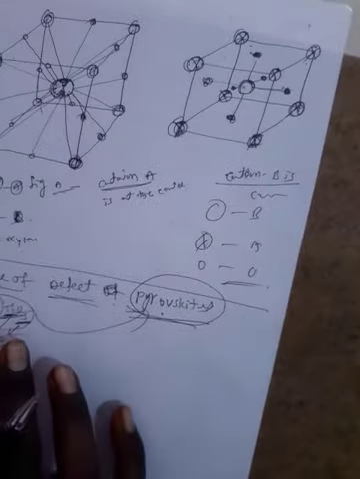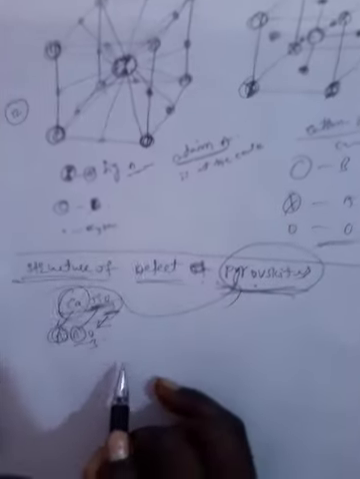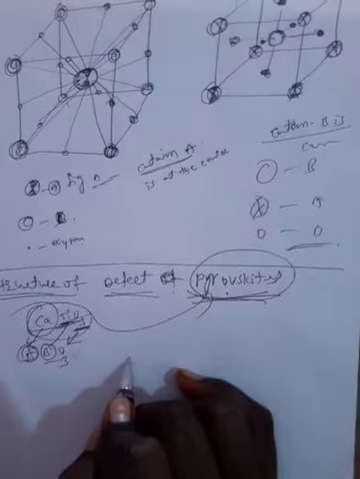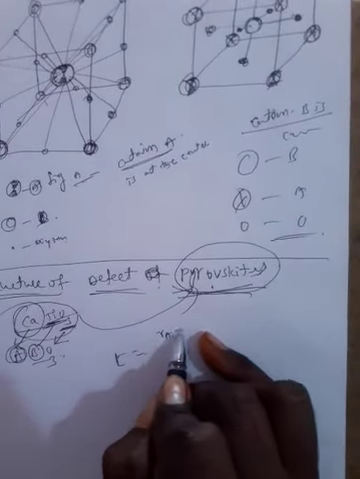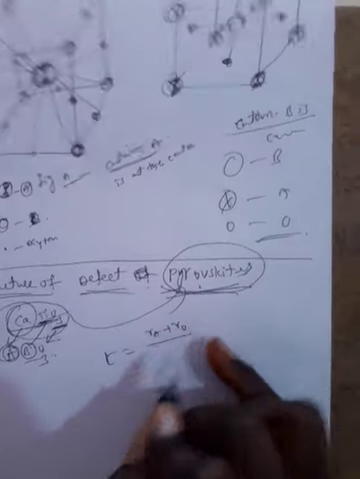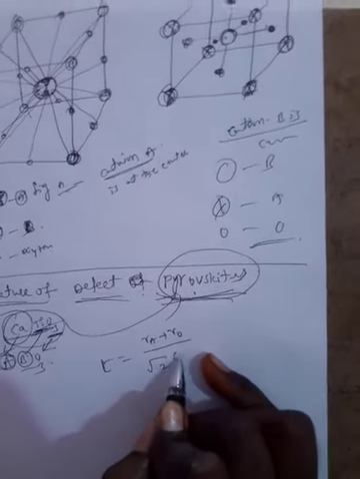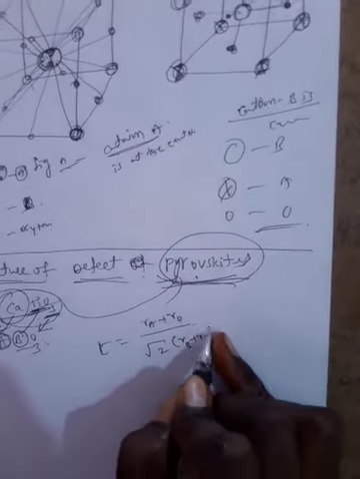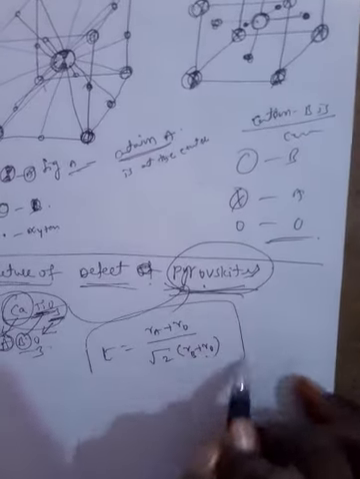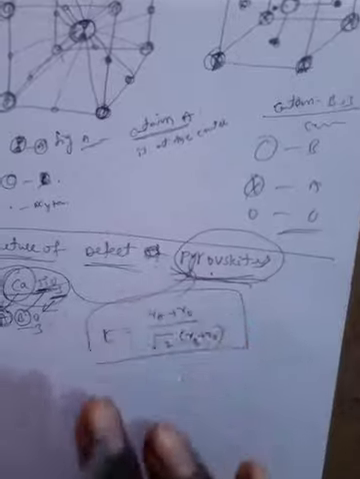Here A and B. Okay, now to describe the stability of the perovskite, one formula is there. That formula is the tolerance factor, T equals RA plus RO divided by root 2 times RB plus RO. Okay, this is the tolerance factor of the perovskite to describe the stability.